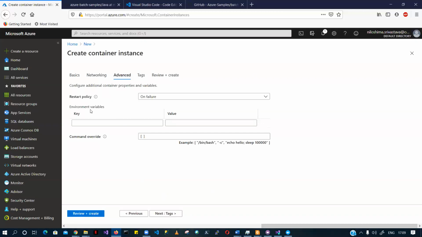You can also give environment variables, let's say the path environment variable. I guess if you are a Java developer or a .NET developer, you know what environment variables are, right?